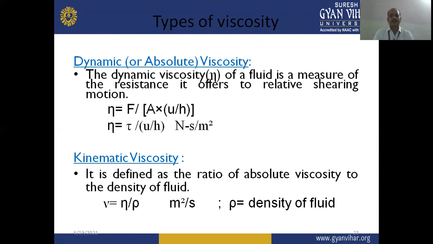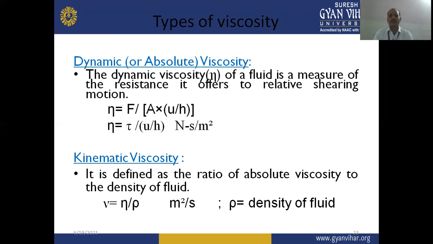Let us see here. The dynamic viscosity eta of a fluid is a measure of the resistance it offers to relative shearing motion. So eta is equal to F by A into mu, or eta is equal to tau divided by mu divided by H, in Newton second per meter square. So dynamic viscosity, which is known as absolute viscosity, can be represented in terms of poise or centipoise, whereas kinematic viscosity is defined as the ratio of absolute viscosity to the density of fluid.